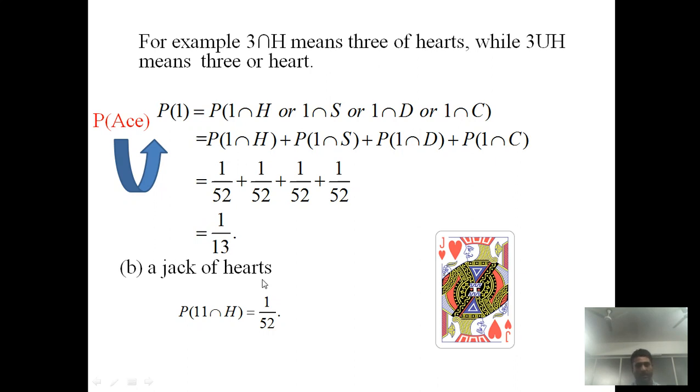Now B, a jack of heart. We know that 11 represents the jack and hearts represent H. So jack of hearts, so 11 intersection H, and the probability of this event is, because it's a single card, 1 by 52.